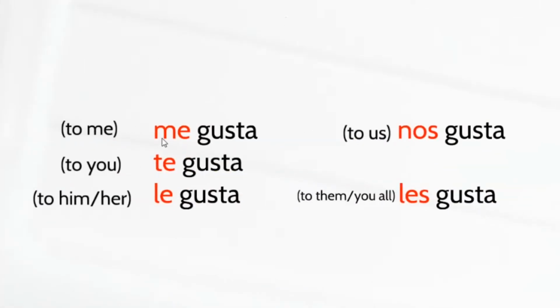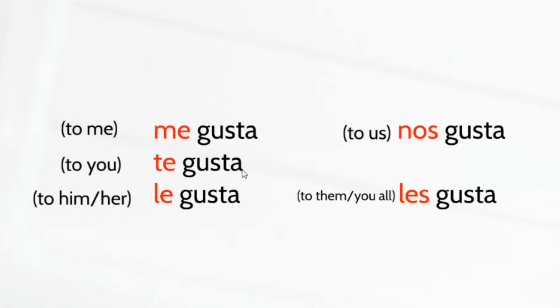So, again, if we were to define these, they are called indirect object pronouns: me, te, le, nos, and les. They translate into to me, to you, to him or her, to you formal, to us, to them, or you all. Notice how this verb is different than our other ones that we conjugate out in forms like this.